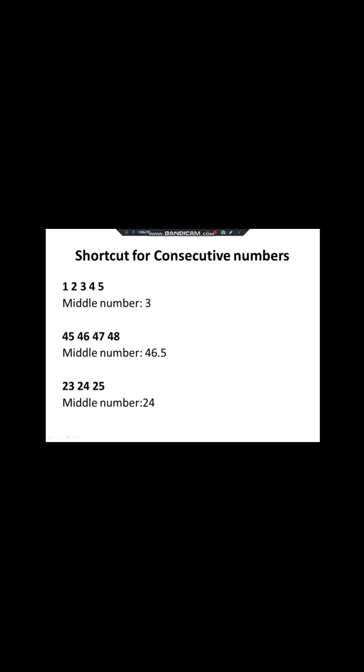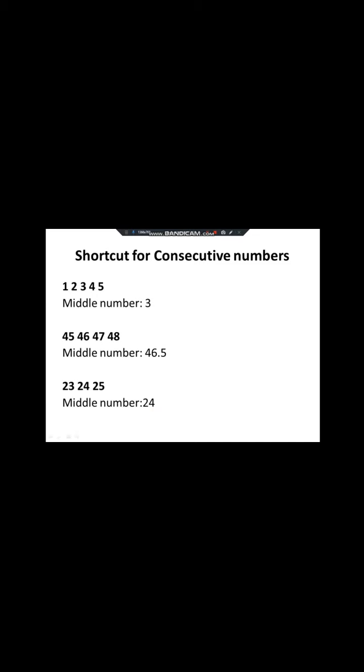Okay, so you may get a doubt. Suppose if it is 4 numbers, what will you do? You will have 2 middle numbers, right? 46 and 47. So in between 46 and 47, what is the middle number? 46.5, right? So that is the average. Okay, 23, 24, 25. So directly 24 is the middle number. You can go with this. You can even check by trying the formula.